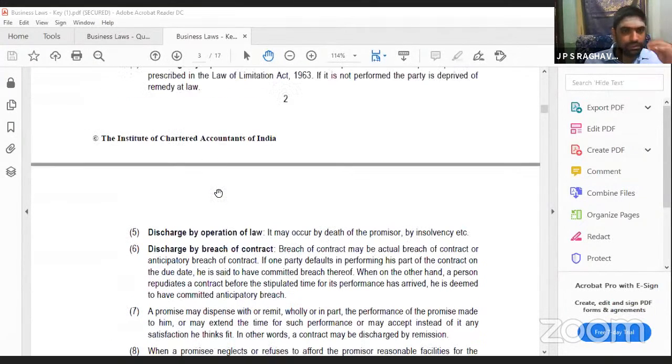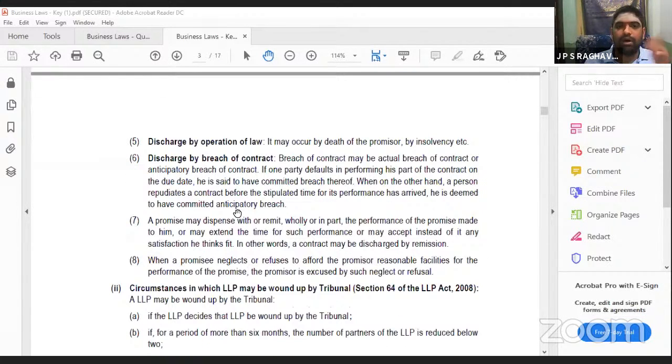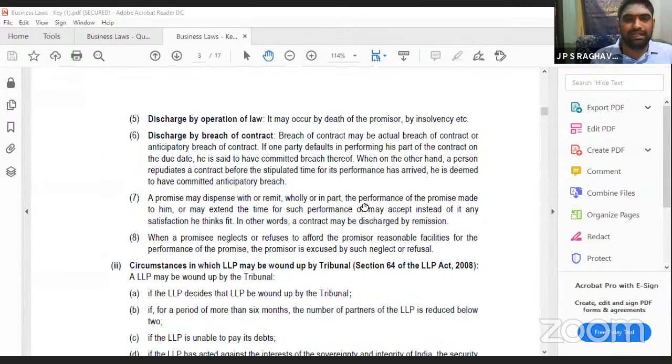This is already over, lapse of time. Operation of law: due to death of a promisor, because it could not be performed, it involves some skill. If a dancer died, you cannot compel that. Or breach of contract: someone has not performed. It will also create discharge, because the other party gets a chance of cancelling the contract.